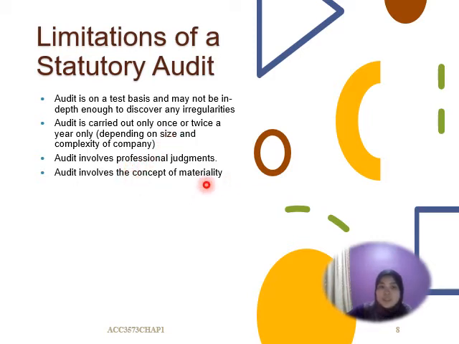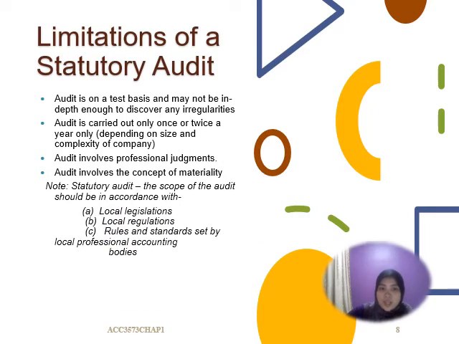And this audit process involves professional judgment or professional skepticism from the auditor, and sometimes different auditors will have different judgments. And sometimes audit involves the concept of materiality. They just look at which parts have a high materiality level, and they will examine that part to find out any material misstatement. Okay, and for this statutory audit, the scope of the audit should be in accordance with the regulation, legislation, and also the rules and standards.